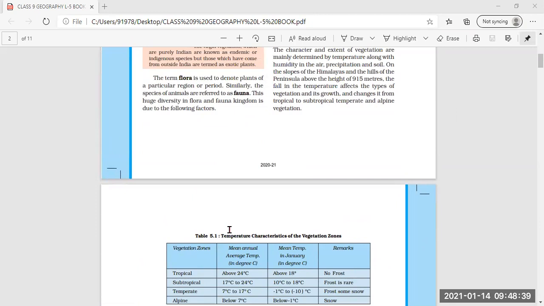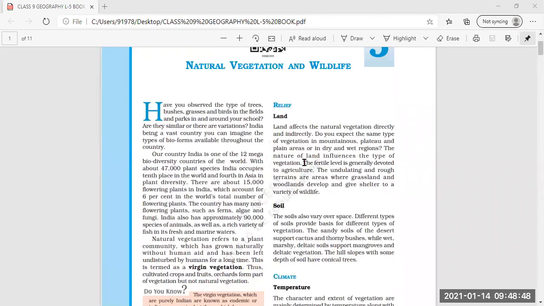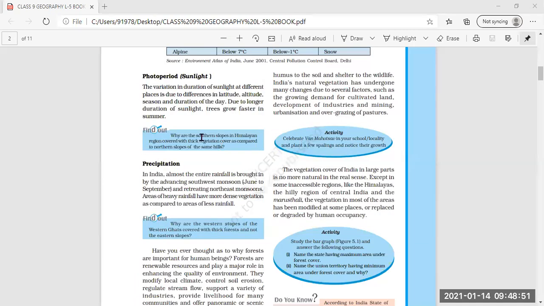Then further we have read that trees grow faster in summer due to the longer duration of sunlight. The southern slopes of Himalaya get direct sunlight, while the northern slopes receive indirect rays or oblique rays. Then we have also seen that rainfall is heavier on the windward or western slope than the eastern and leeward slope.